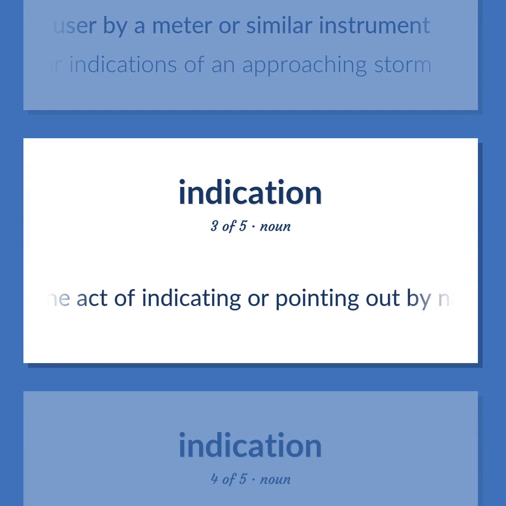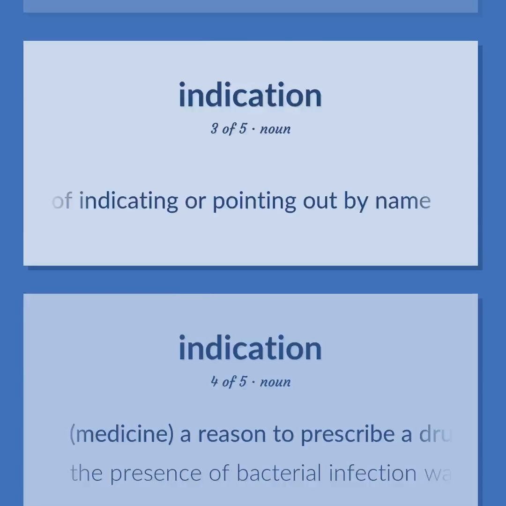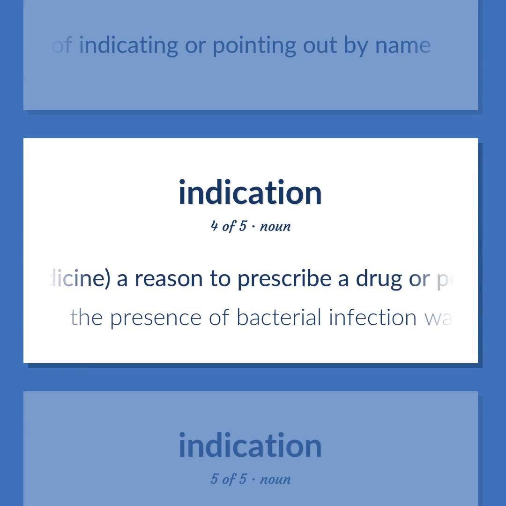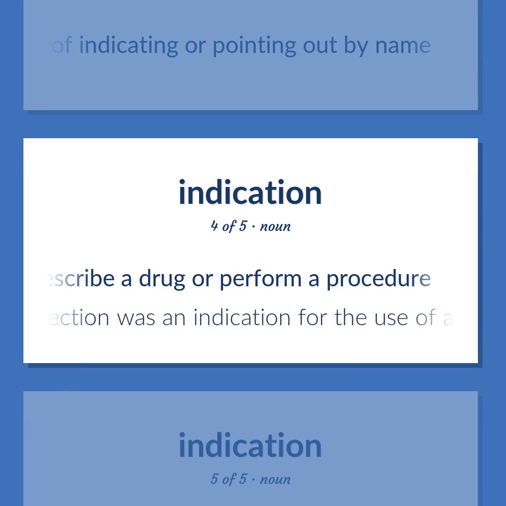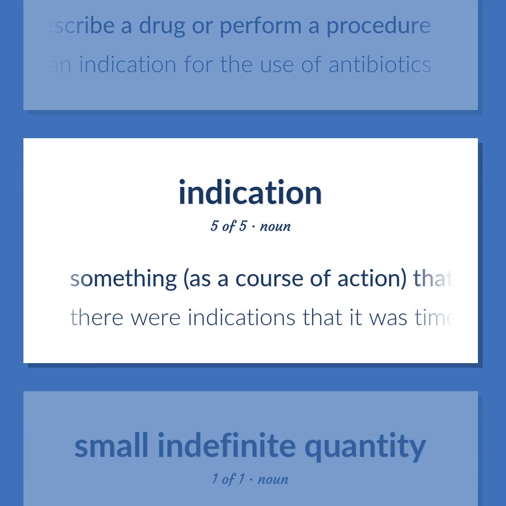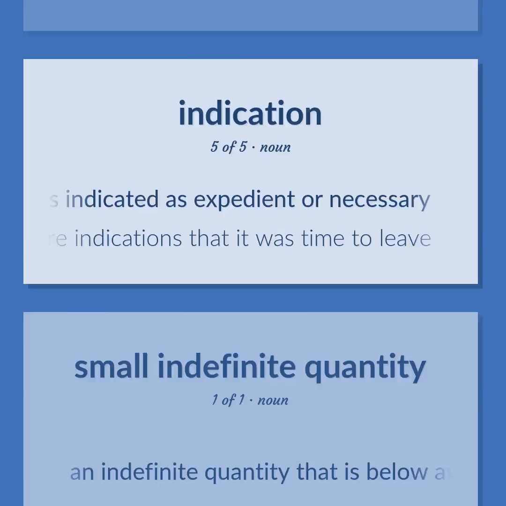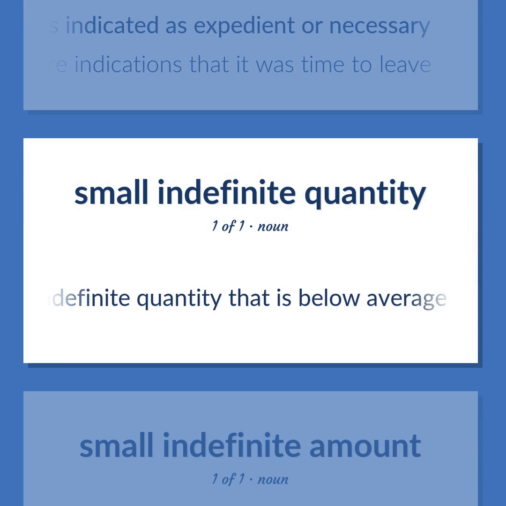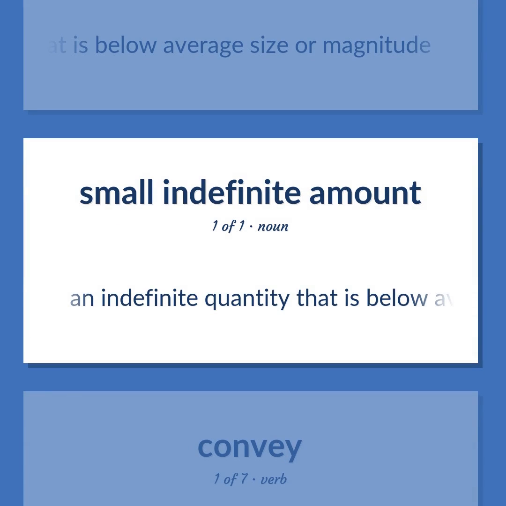The act of indicating or pointing out by name. Medicine. A reason to prescribe a drug or perform a procedure. The presence of bacterial infection was an indication for the use of antibiotics. Something, as a course of action, that is indicated as expedient or necessary. There were indications that it was time to leave. An indefinite quantity that is below average size or magnitude.